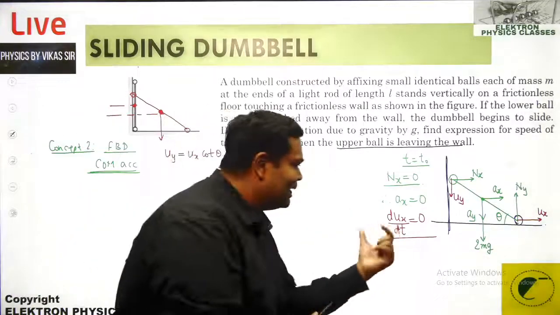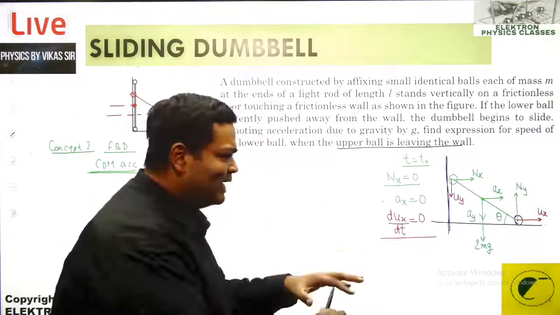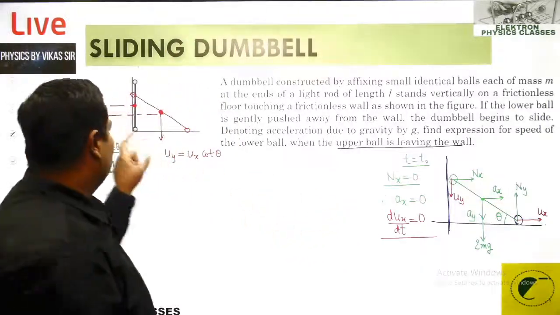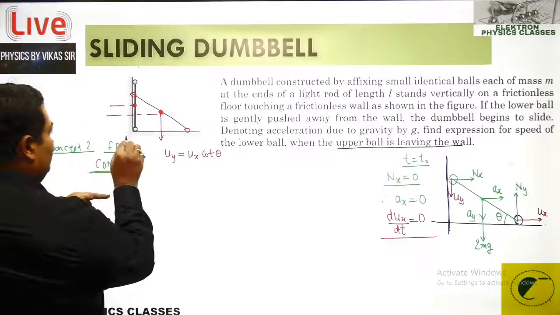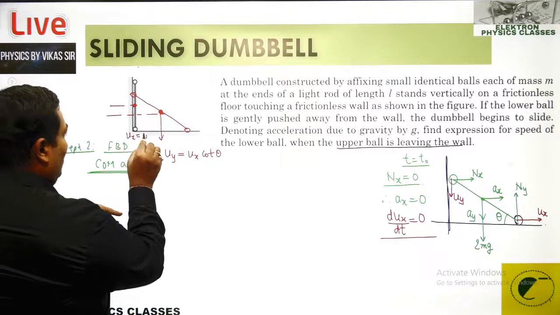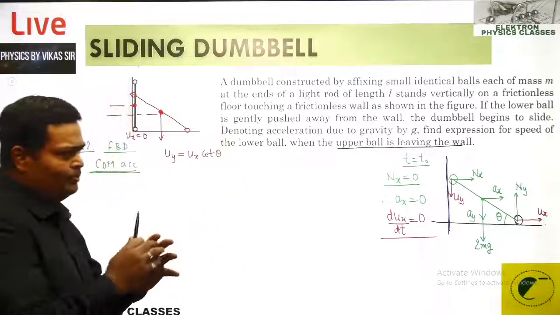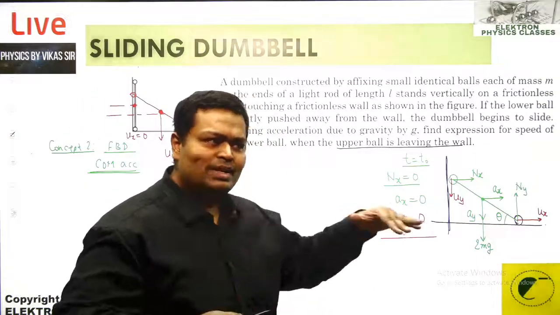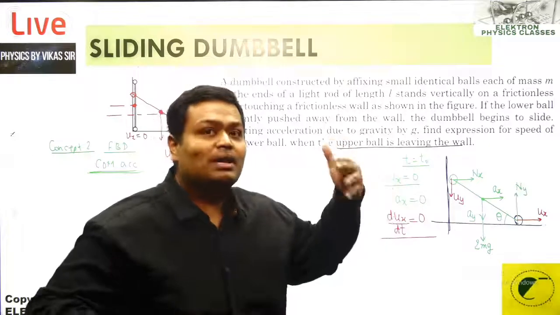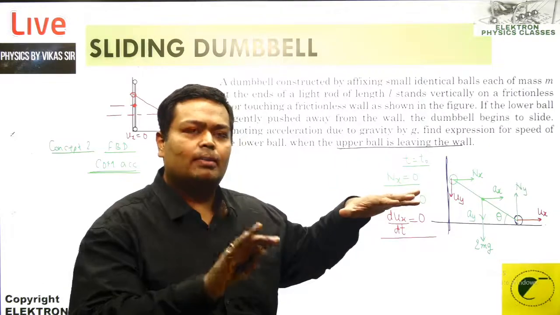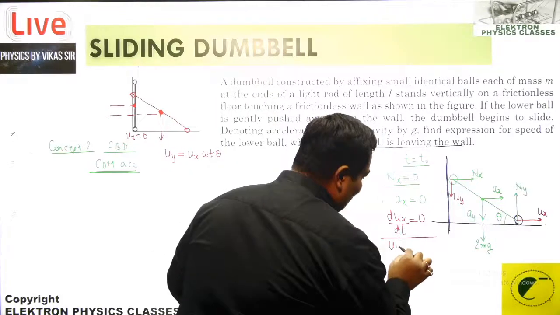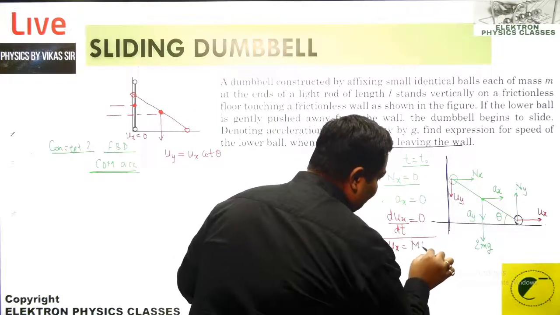But what does this make us explain? That all this time the ux was increasing. Previously ux was 0 in this position. In this position the value for the ux was 0. and now there is an increment in the ux, and now it says dux upon dt becomes 0. That means ux was increasing. That means it would have reached its maximum value, and then it would have become constant, which explains to us that the ux over here has become maximum.